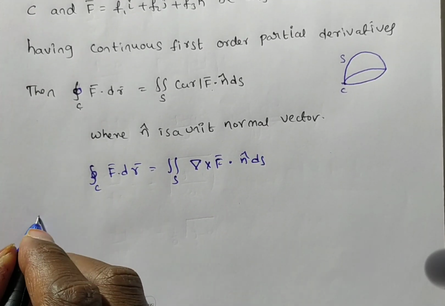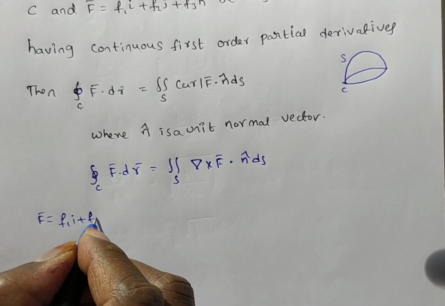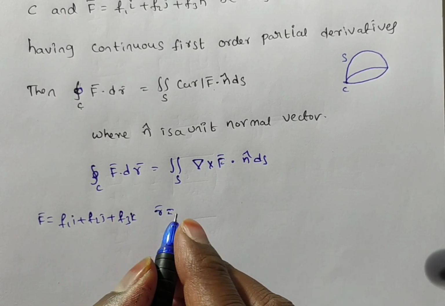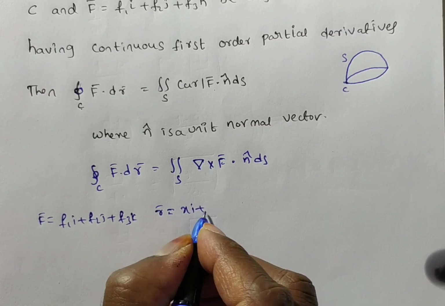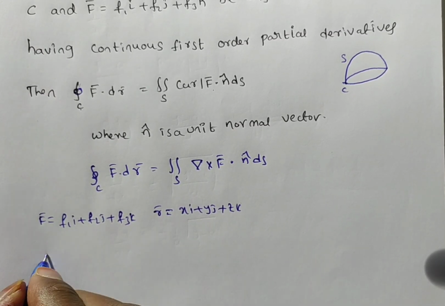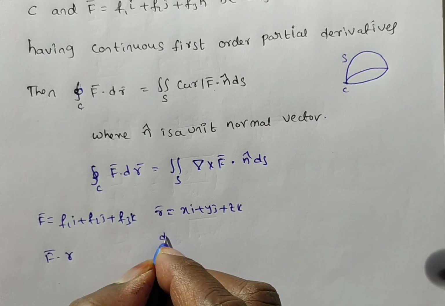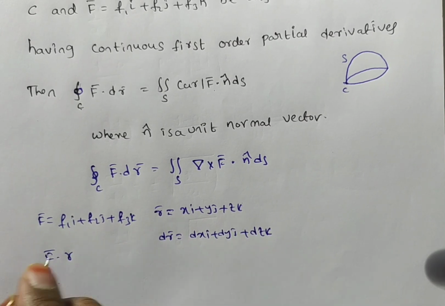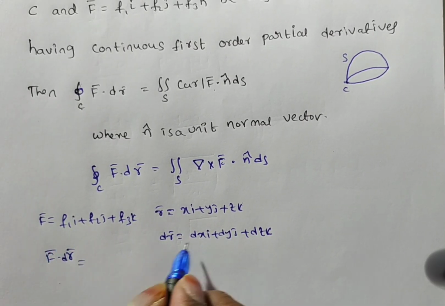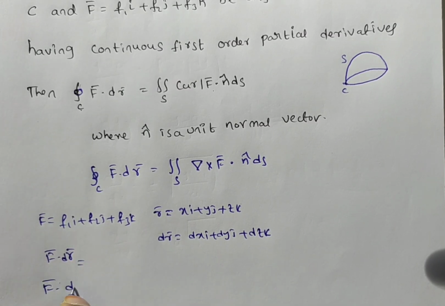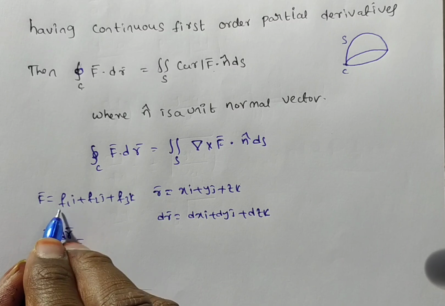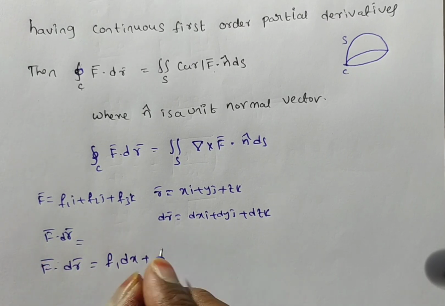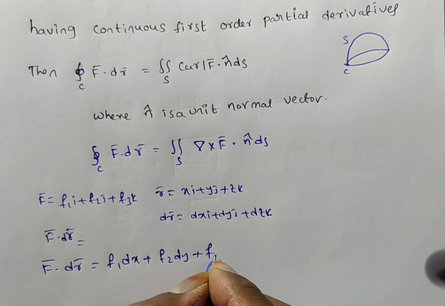You see, friends, we have f bar is equal to f1 i plus f2 j plus f3 k. From the exam point of view, it is very easy to write. So listen carefully. And r bar is a position vector, that is x i plus y j plus z k in 3-dimensional space. Now dr bar is dx i plus dy j plus dz k. Now f bar dot dr bar is the product of these two only. So f bar dot dr bar is f1 dx plus f2 dy plus f3 dz.